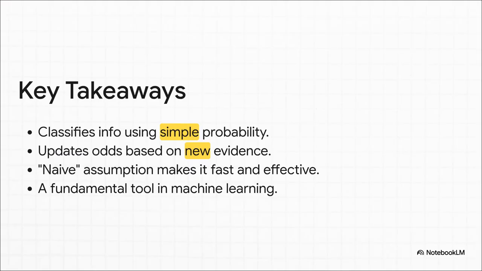So, let's bring it all home. What's the big takeaway here? First, that this powerful tool, the naive Bayes classifier, is really just using simple probability to make sense of our world. Second, its real trick is updating its beliefs with every new clue it gets. And finally, its so-called naive assumption, ignoring word order, is actually a brilliant move that makes it super fast and surprisingly effective. It's a cornerstone of machine learning for a very good reason.